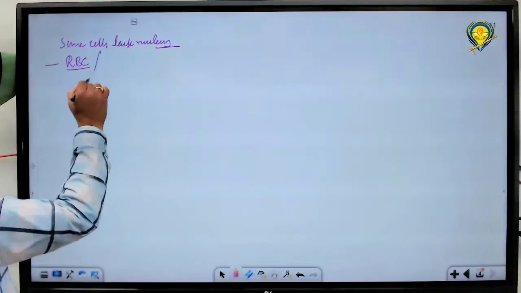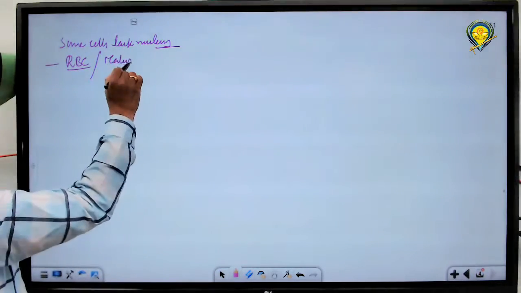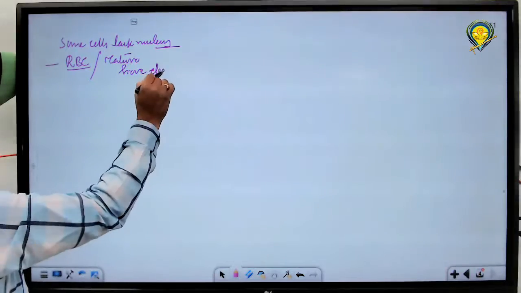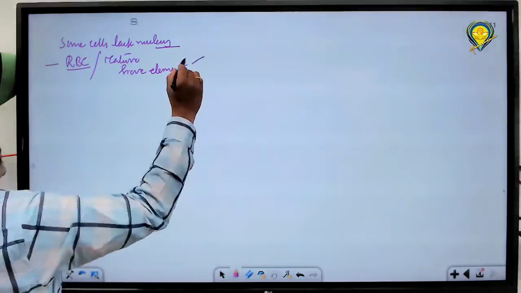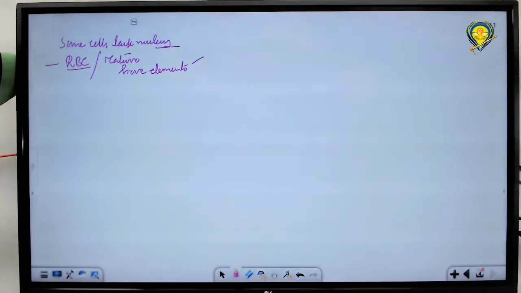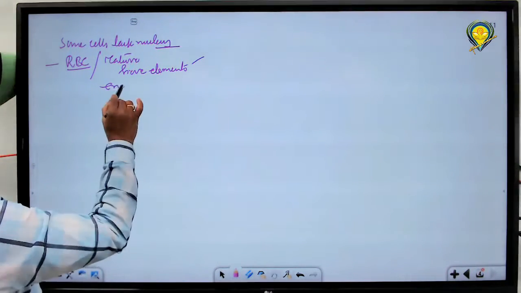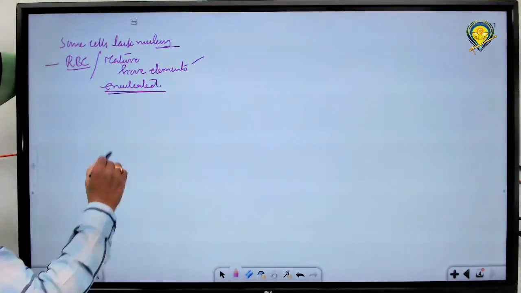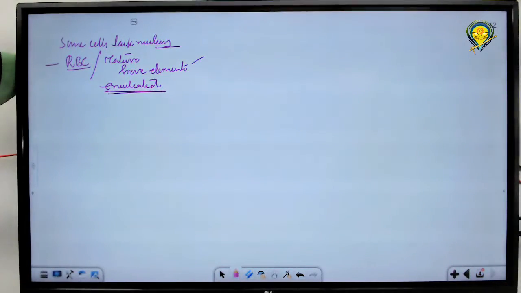Next, mature sieve cells and sieve elements. Sieve cells and sieve tubes are enucleated at maturity, lacking a nucleus, in the case of angiosperms.